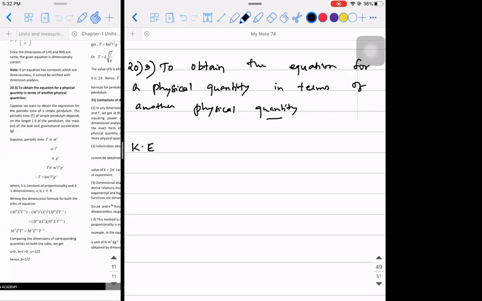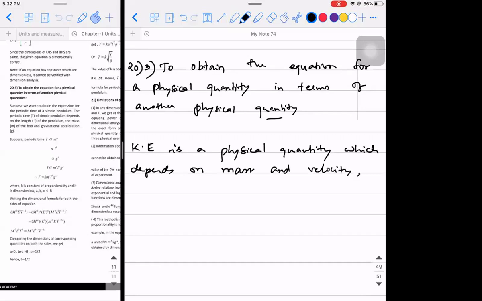Let us say kinetic energy is a physical quantity which depends on, so you people know, what does kinetic energy depend on? Mass and velocity. So kinetic energy is a physical quantity which depends on mass and velocity.